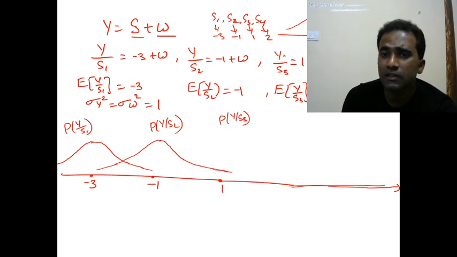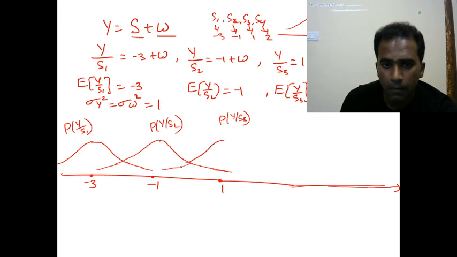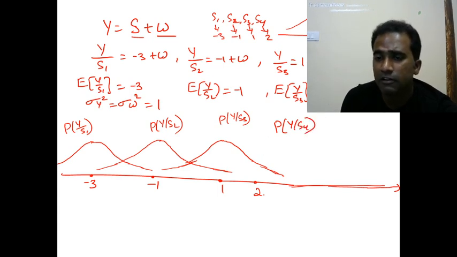When S3 is transmitted, y is equal to 1 plus w. Since w is Gaussian, y also will be Gaussian, with mean value 1 and variance the same, 1. Next, P of y given S4 is also Gaussian with mean 2.